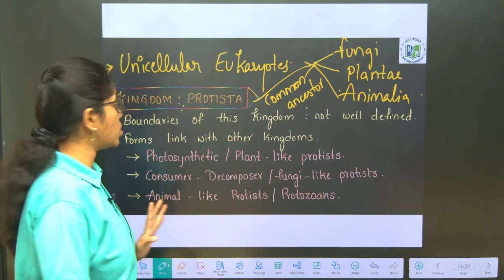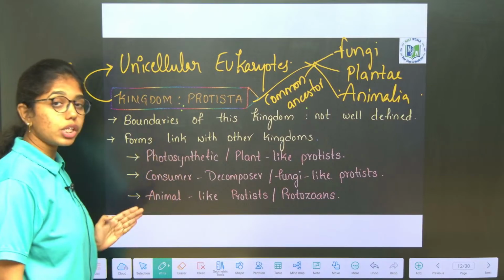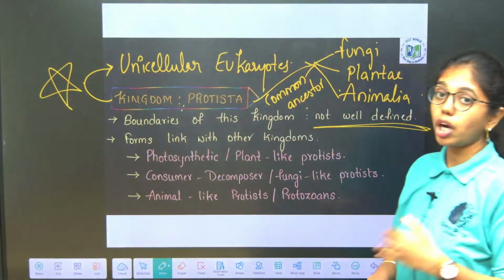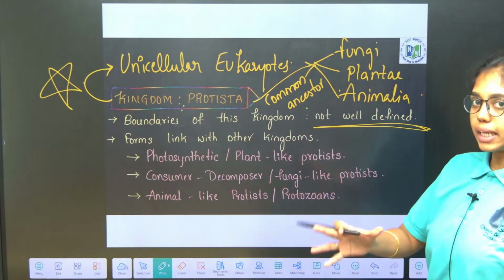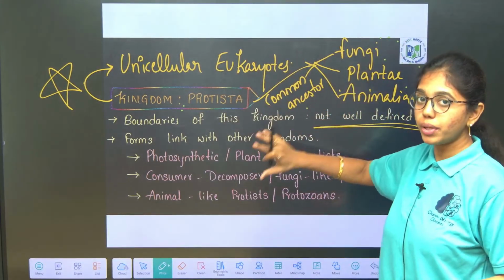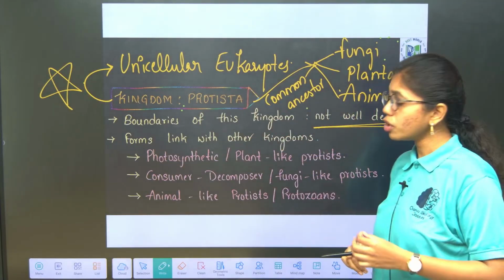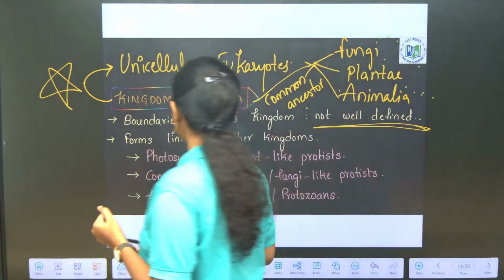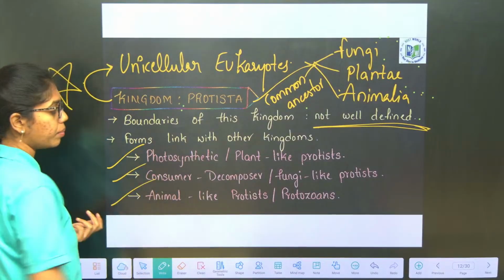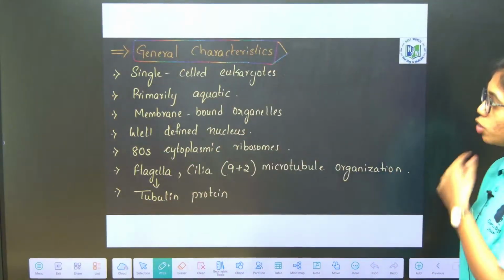One more statement based question we can expect: that there are no proper boundaries of this kingdom. Boundaries of the kingdom Protista are not well defined. They form links with other kingdoms, that is Fungi, Plantae and Animalia. These three statements are unique and important for Protista, you have to remember. Next, the three types of protists: photosynthetic or plant-like protists, consumer decomposer fungi-like protists, and animal-like protists or protozoans.